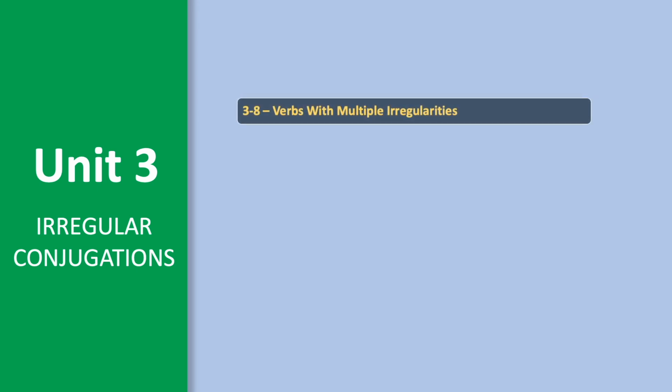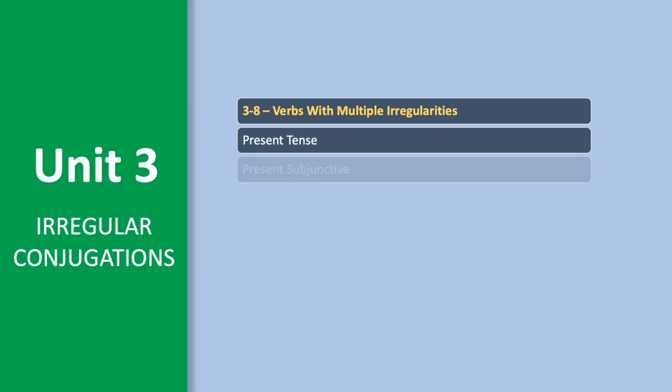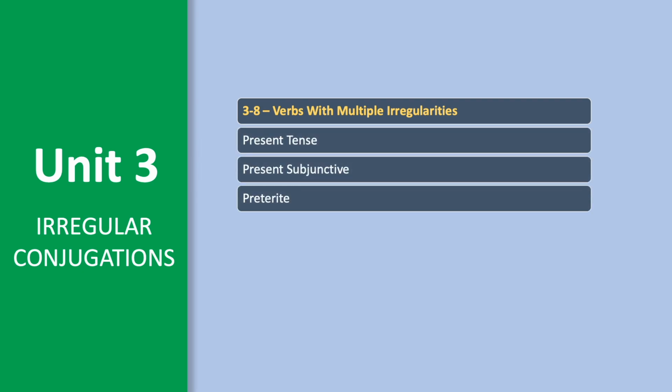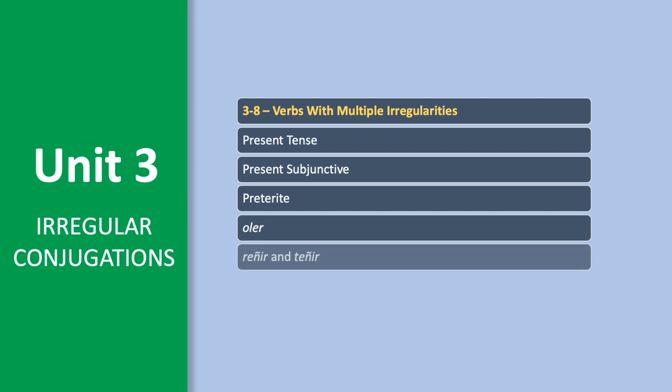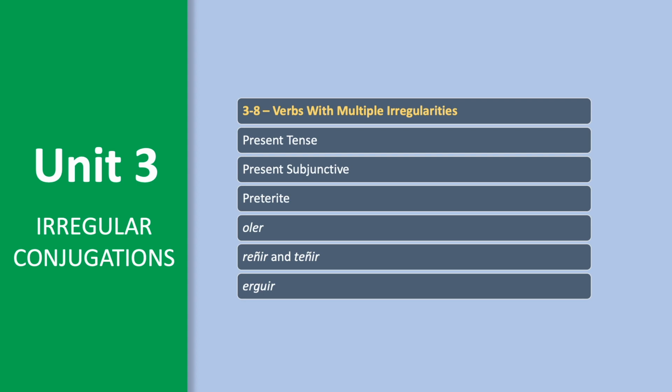This lesson will specifically cover verbs that have multiple irregularities, including those under the present tense, present subjunctive, and preterite. We will also look at specific verbs that have multiple irregularities, including oler, reñir and teñir, and erguir.